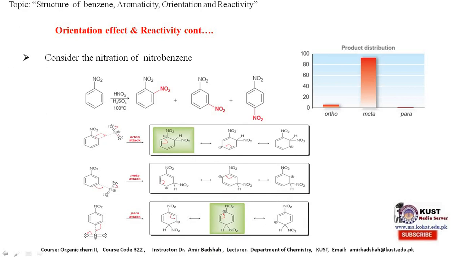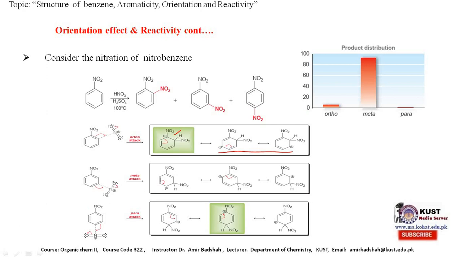When the nitro group attacks at the ortho position, we get these 3 structures, but this structure is a very unstable structure, so there are only 2 contributing structures to the intermediate which is formed. That one is the sigma complex. So if there are 2 structures, then they will be more unstable, so that's why its concentration is very low.